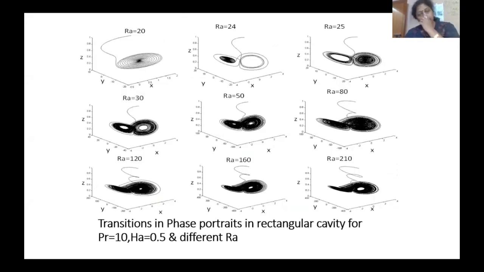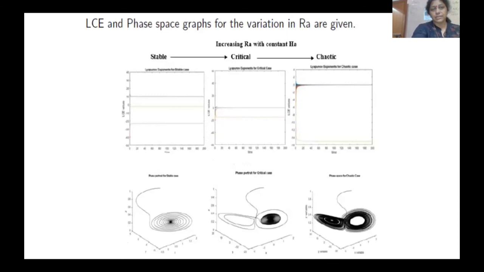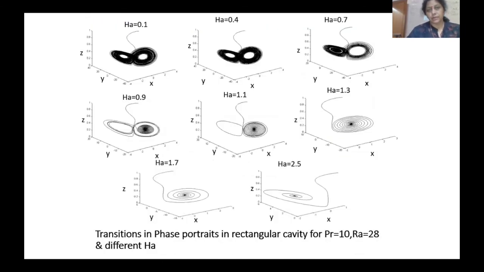So here the main important point is, if RA is 20, you have a regular one. But as RA increases, you see that all structures are becoming chaotic systems. This is a stable structure, this is a critical structure, and this is a chaotic structure. But this is a reverse case, and we are interested in this case.